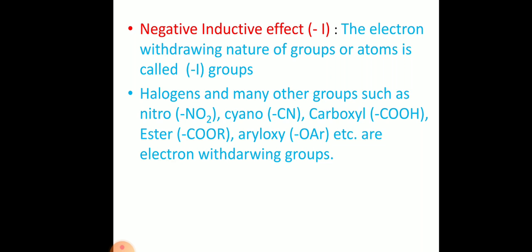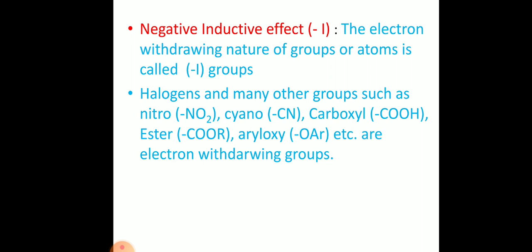So the fundamental ideas of the inductive effect: first, the inductive effect is a permanent effect. Second, sigma bonded electrons are involved and partial displacement takes place. Based on whether they are withdrawing or donating, two types are there.